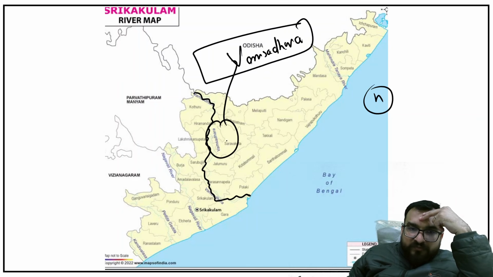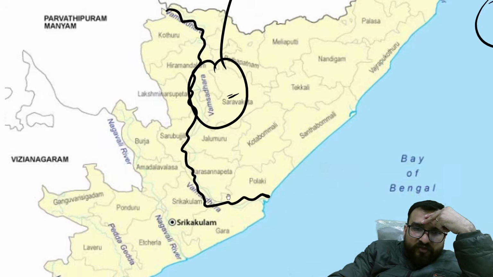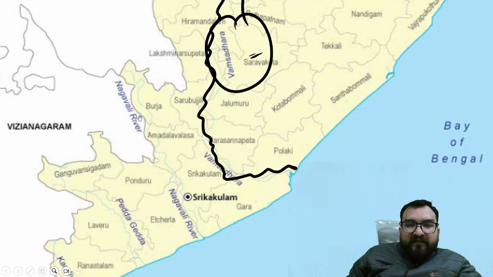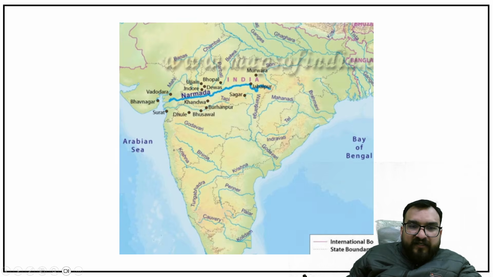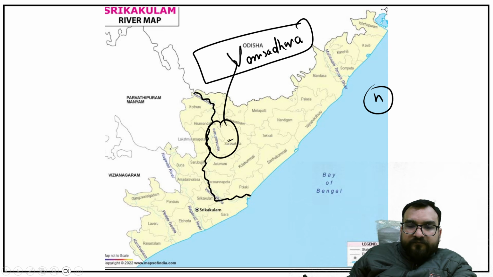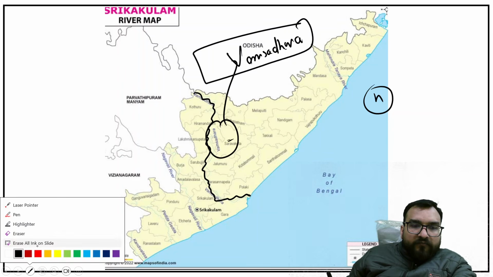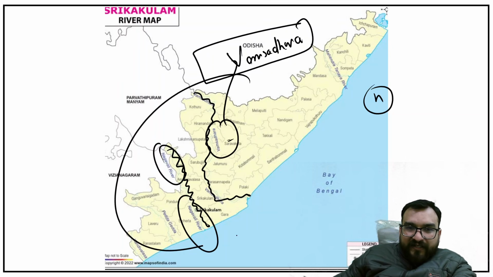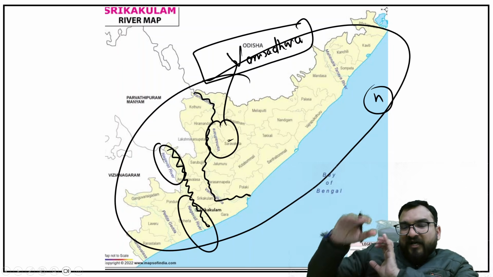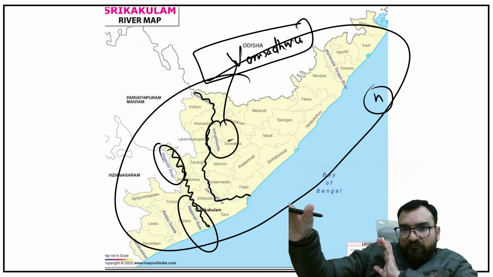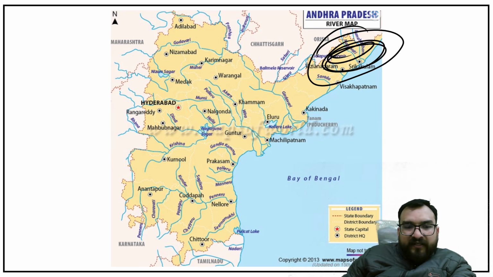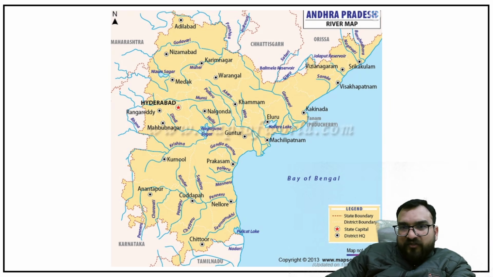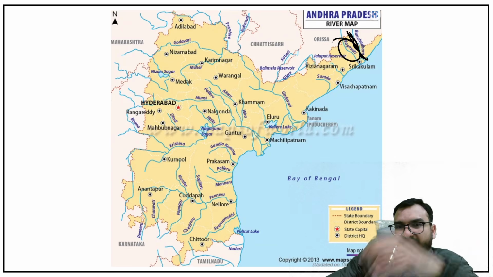Okay. So Vamsadhara is important. Next you will be finding the Nagavali river, guys. Nagavali river, so somewhere in this particular part, you will be finding the Nagavali river. Okay, Nagavali. So this is not the entire map of Andhra again. This is the upper district of Andhra, that is Srikakulam. Here I have focused on this upper district, so here you found one Vamsadhara, then Nagavali.